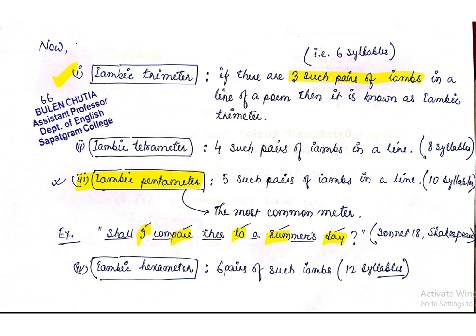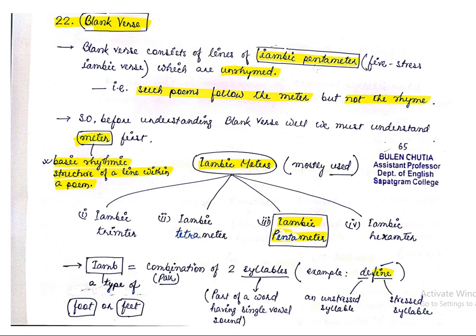I think you have understood what iambic meters are. Meter means the rhythmic structure we have already discussed.